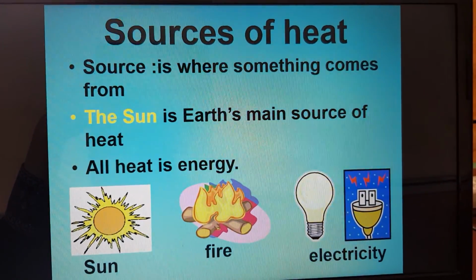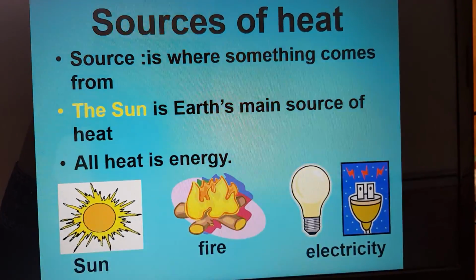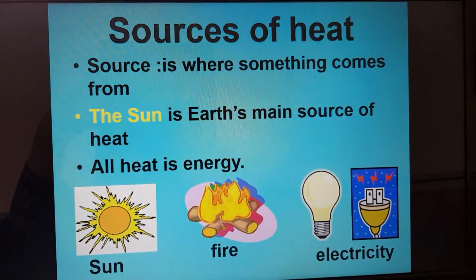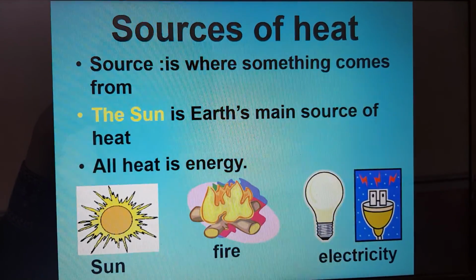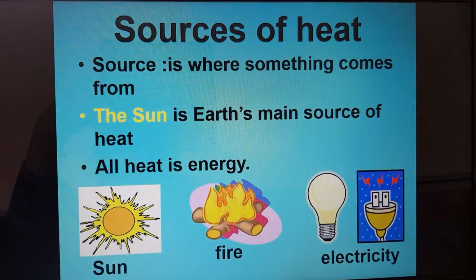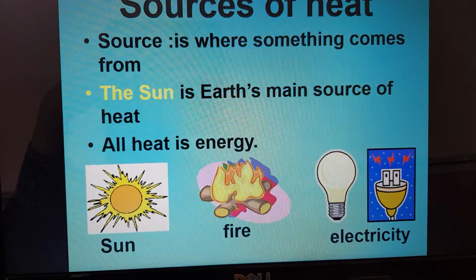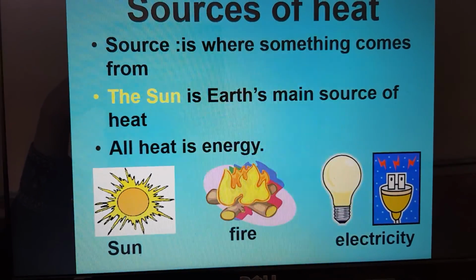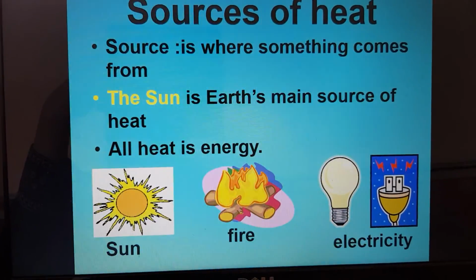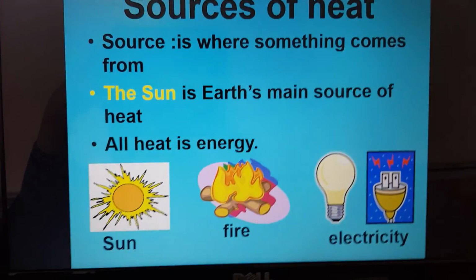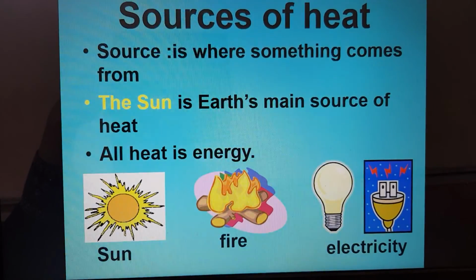Sources of heat. What is the meaning of source? A source is where something comes from. Like the sun. The sun is Earth's main source of heat. So we have many sources of heat. All heat is energy. The sun is a source of heat. Fire is a source of heat. Electricity is a source of heat.